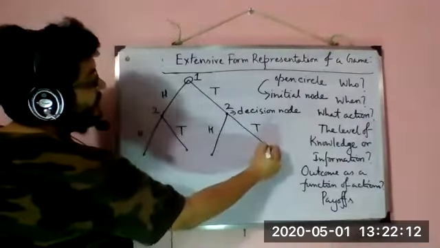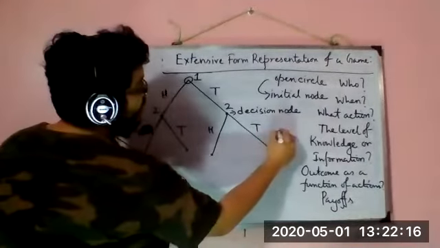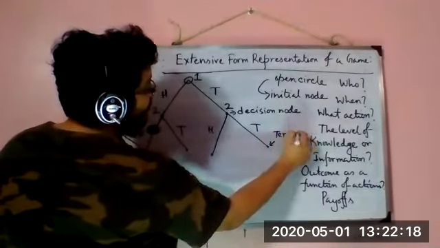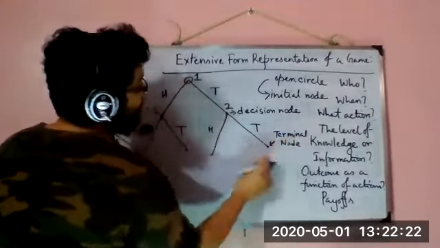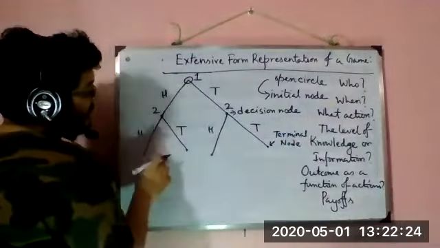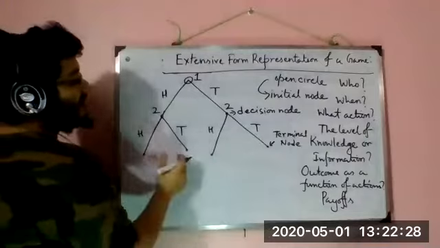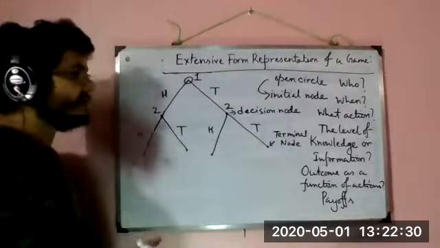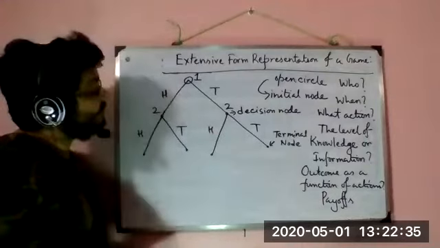These four solid dots are called terminal nodes. Why? Because, as the name suggests, when the game reaches these nodes, the game ends. It is as simple as that.